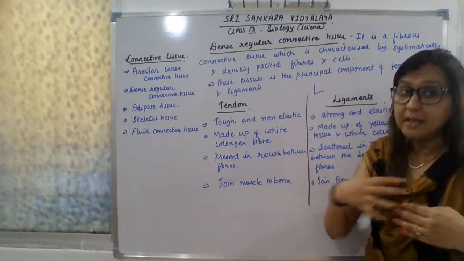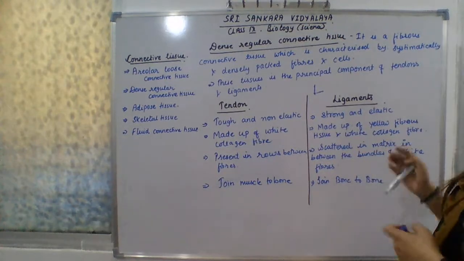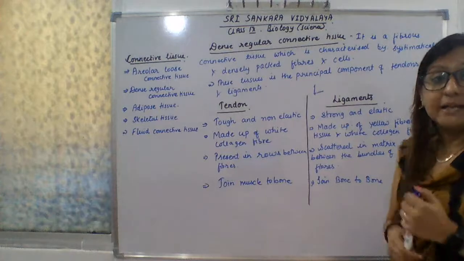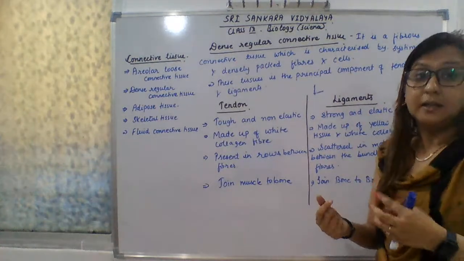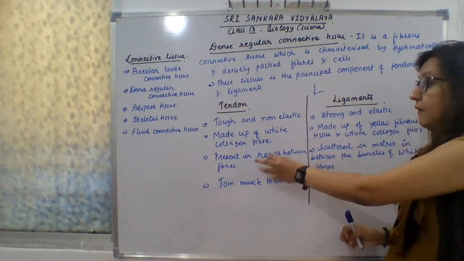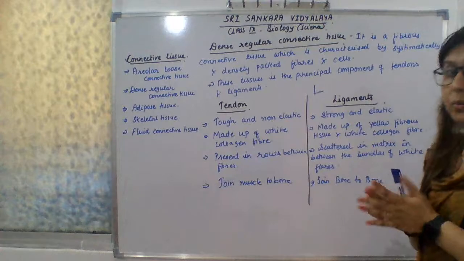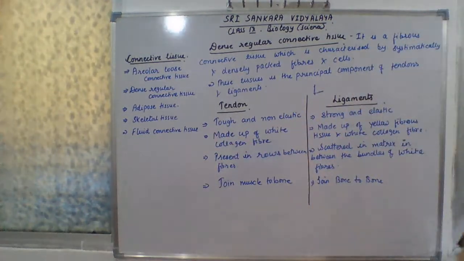They are present in a form of rows between the fibers, and these are scattered in the matrix between the bundle of white fibers. They are scattered. Okay. In the matrix I told you that is a fluid, so they are in a scattered form, whereas they are present in rows. Okay. So next we will study about the adipose tissue.